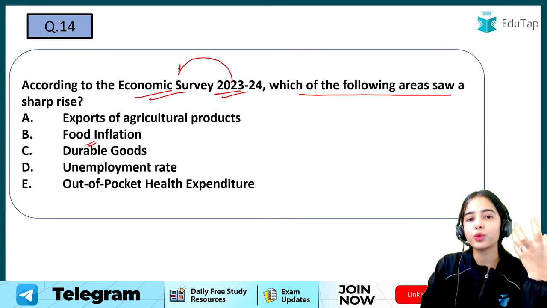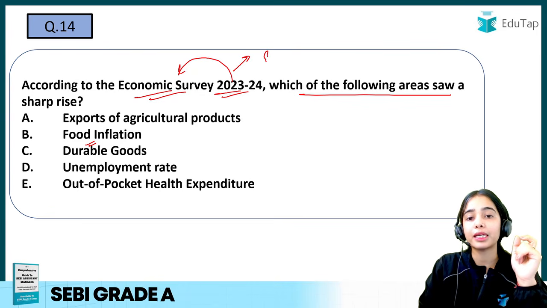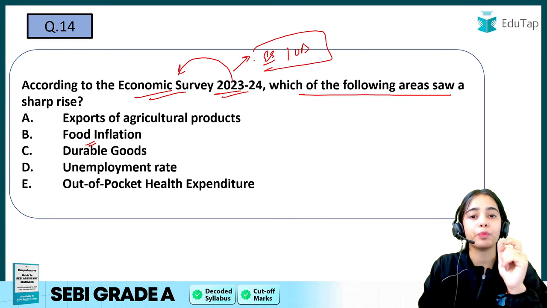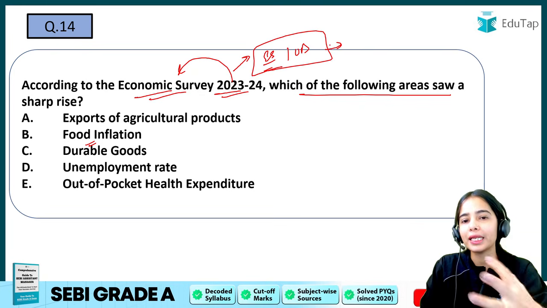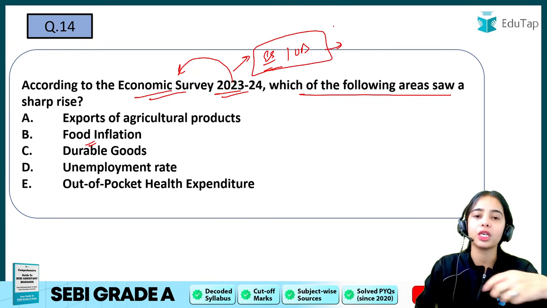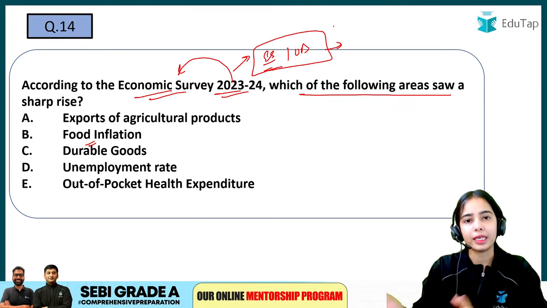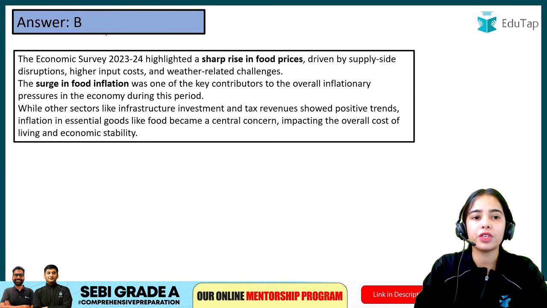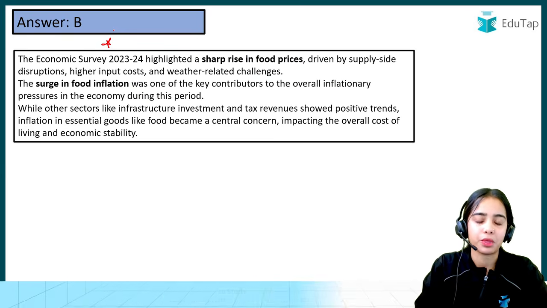Now remember that I have brought this question for you so that you can understand that the economic survey and union budget are important. You should be going through the highlights of the economic survey and union budget. If not in depth, then at least do the highlights, because a question has been asked from the economic survey in the previous year.